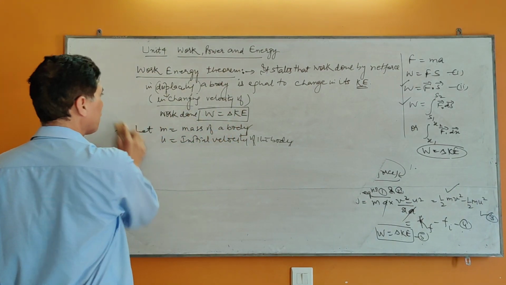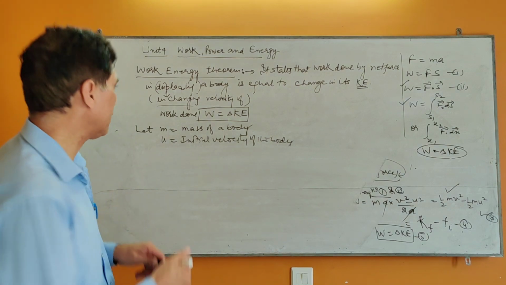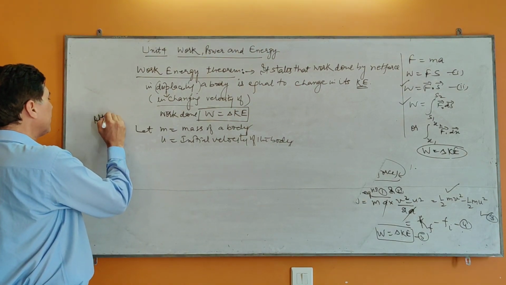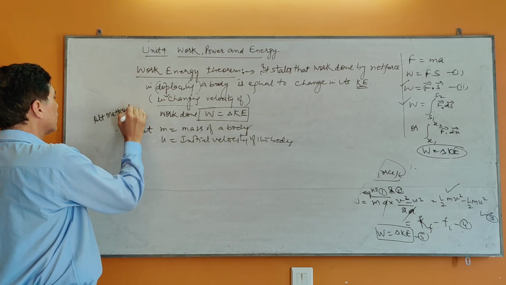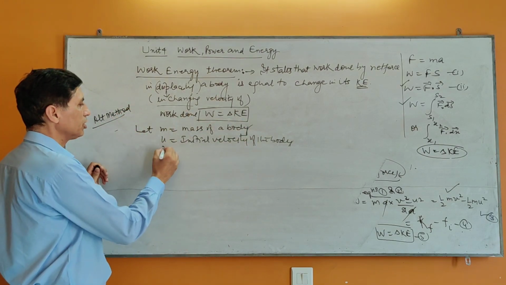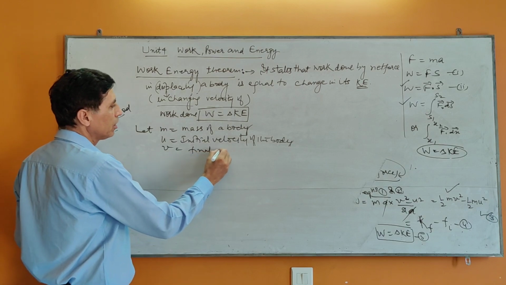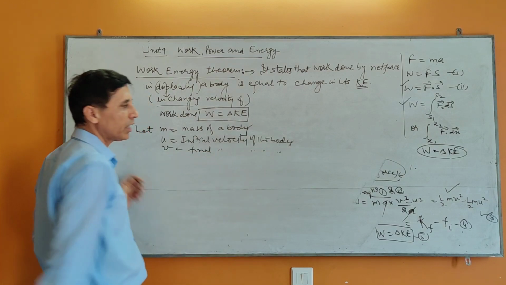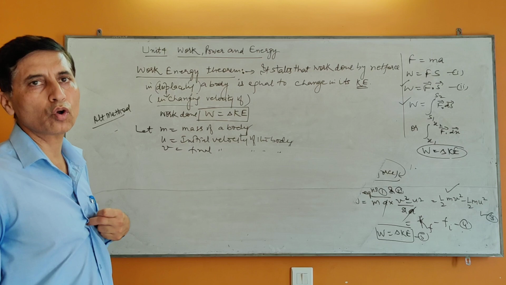Alternate method. We are proving this theorem by another method, which is the alternate method. Condition remains the same. m is the mass, u is the initial velocity, v is the final velocity of the body after time t under the application of force F.